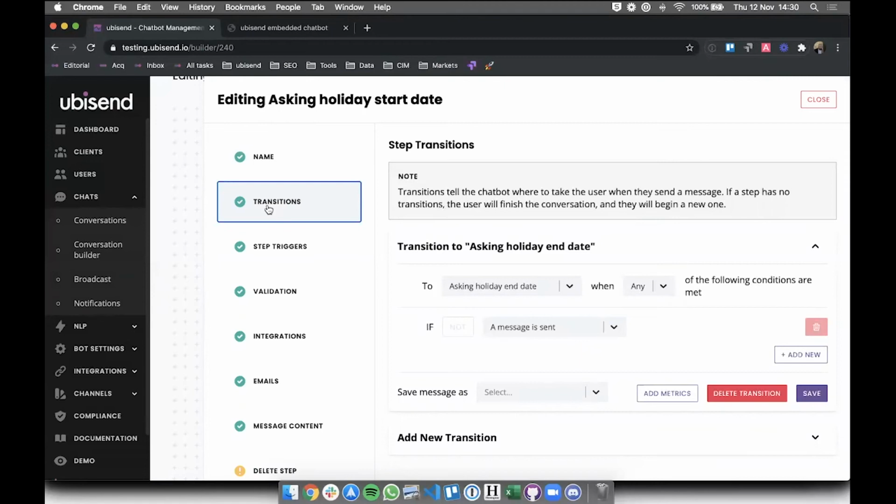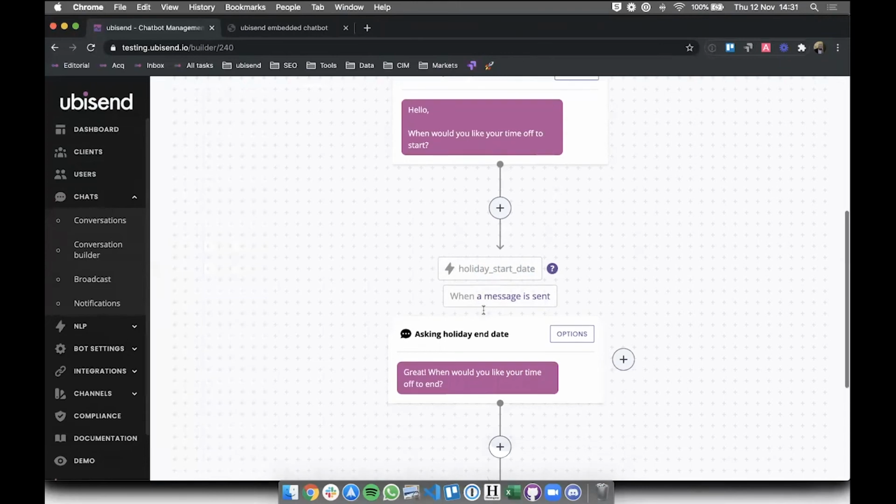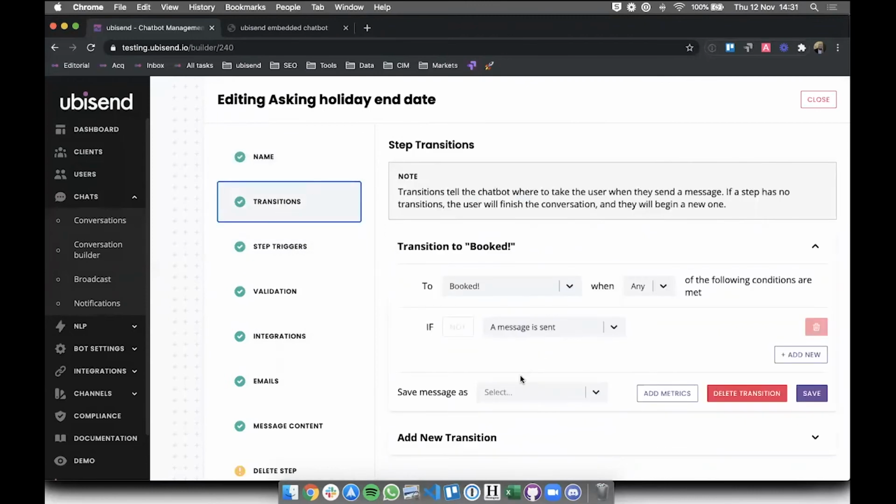I won't go into that too much here because it's actually quite self-evident once you start using it. But for now, I'm going to save whatever information the user gives to the chatbot at this step as holiday start date. Okay, I can save that. So that's done. As you can see, there's a little lightning icon here, which basically says the chatbot is going to save whatever the user says to this as a variable, holiday start date. I'm going to do the same thing here. So I go back to transition and I set this up as end date. Okay, perfect.